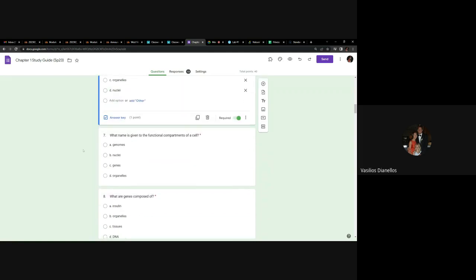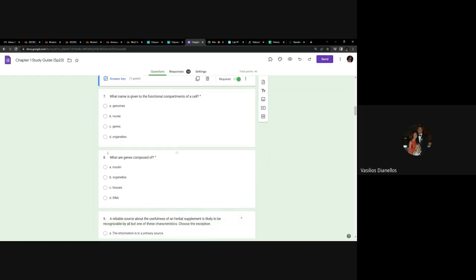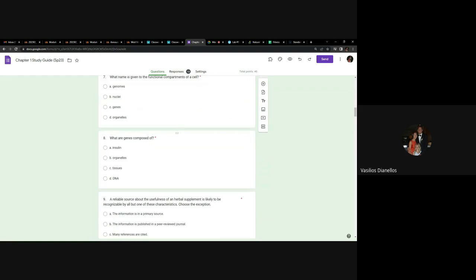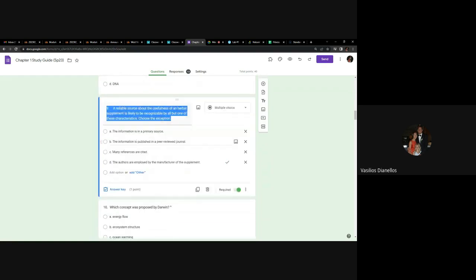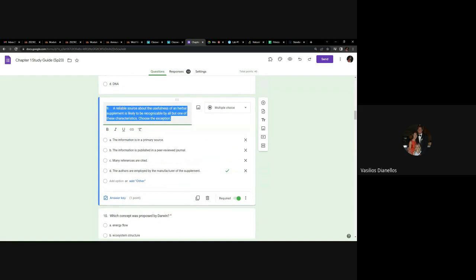All right. Which name is given to the functional compartment of a cell? Oh, that's not going to be on there because we're not getting that deep. What are genes composed of? That'll be later in the semester. We might have some sort of question that's obviously not going to be written just like this, but basically you need to be able to pick out some pseudoscience.